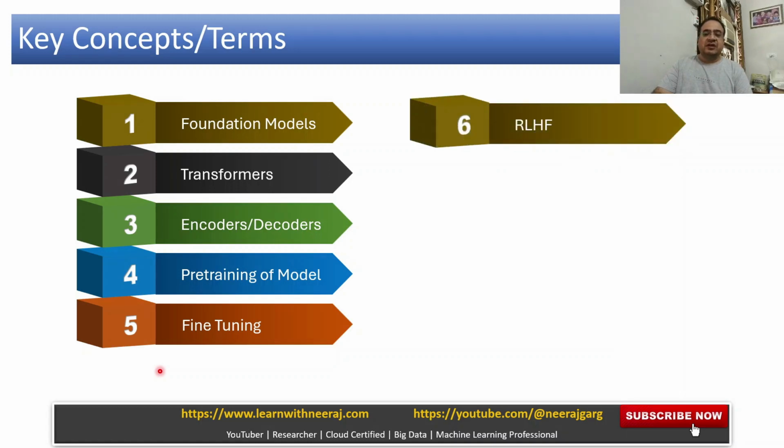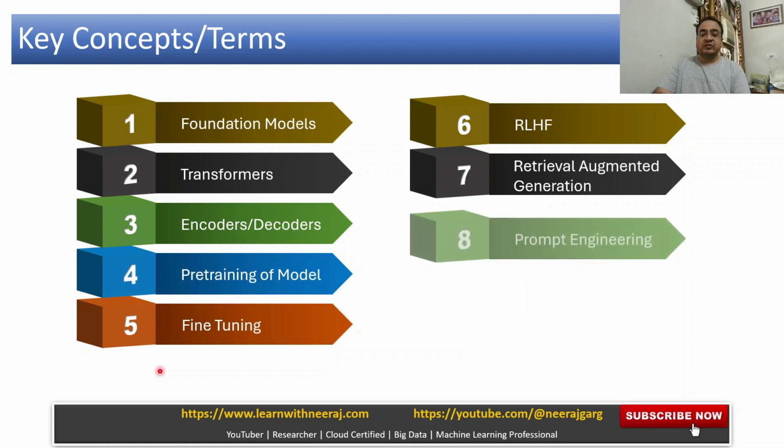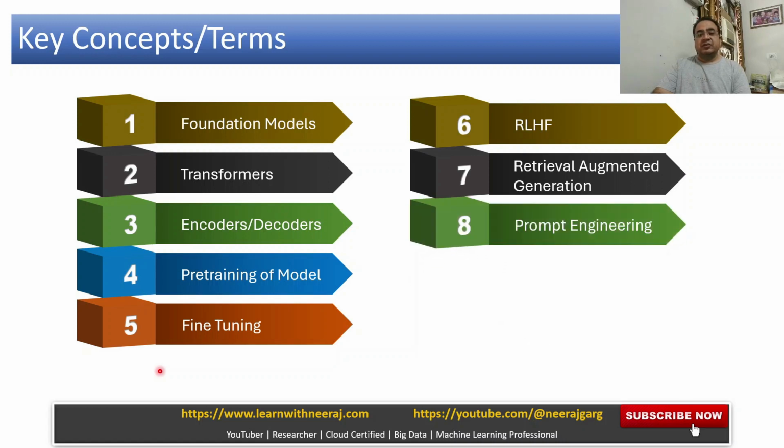RLHF is again a new emerging concept, which is reinforcement learning from human feedback. So humans are also providing feedback to improve the foundation models. Retrieval augmented generation, this is also a concept within generative AI, which we are going to discuss in coming videos. Prompt engineering.